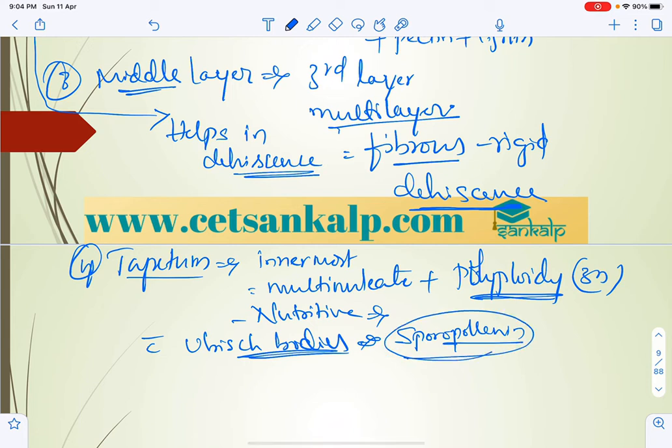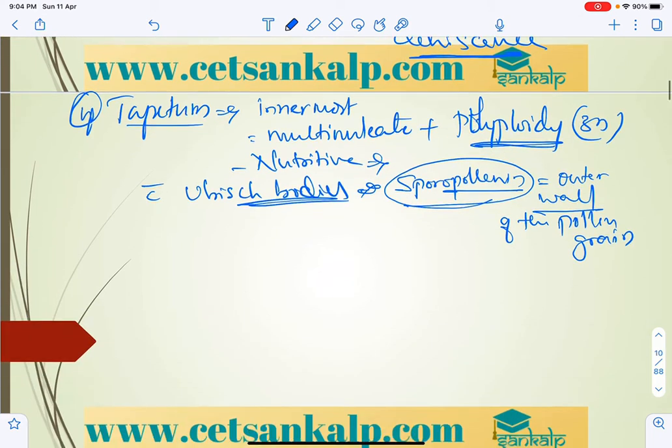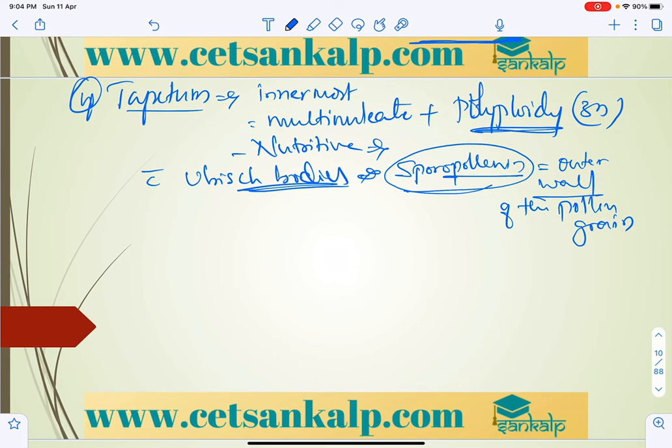Tapetum also helps in the production of sporopollenin, which coats the outer wall of the pollen grain. Next, the tapetum is the one which provides nourishment to the developing pollen grains or microspore tetrads.